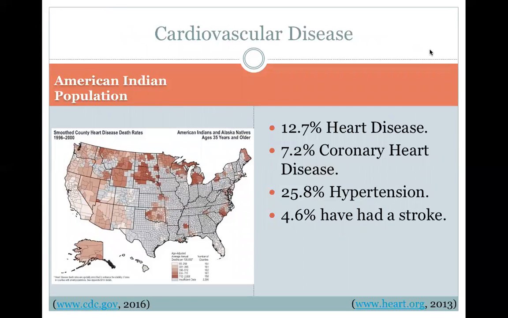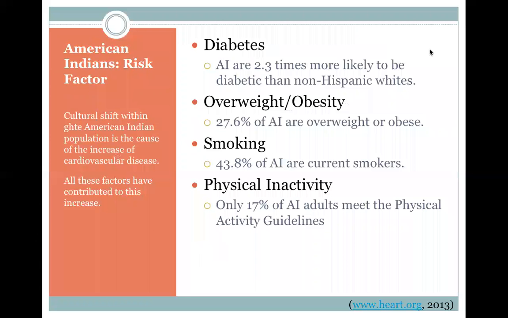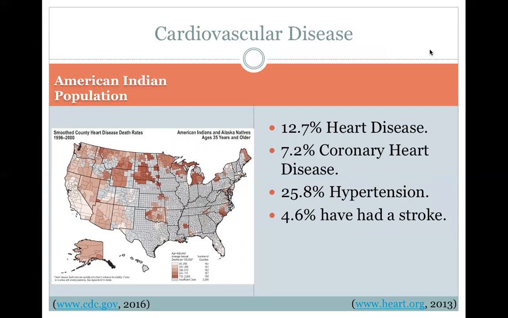In the American Indian population, we see 12.7% have heart disease, 7.2% have coronary heart disease, 25.8% suffer from hypertension, and 4.6% have had a stroke in the past. And this map shows us the heart disease death rates of American Indians and Alaska Natives 35 years and older.